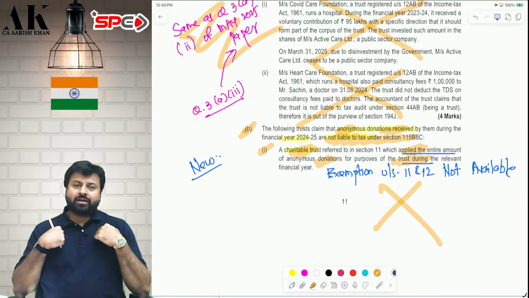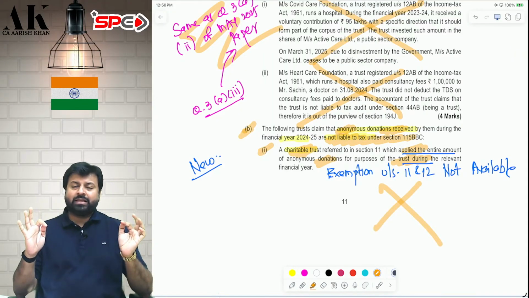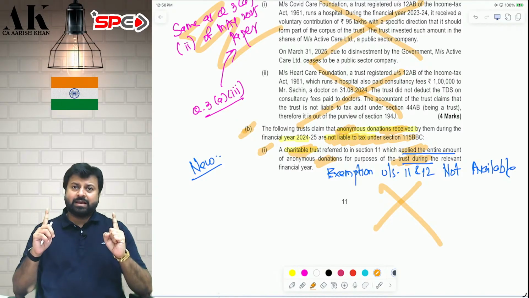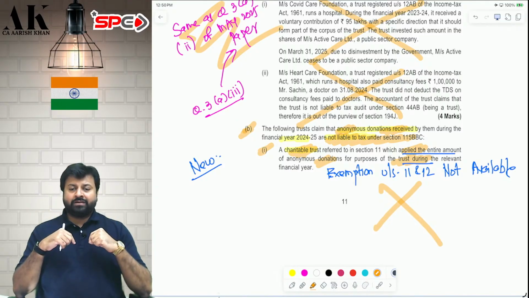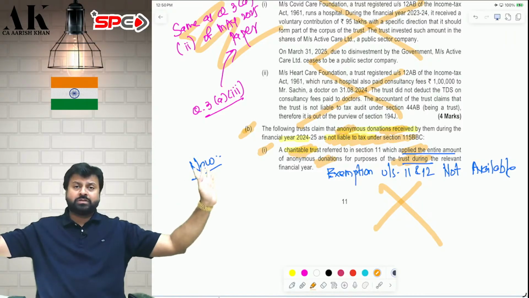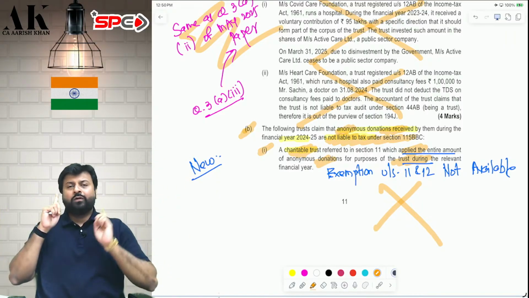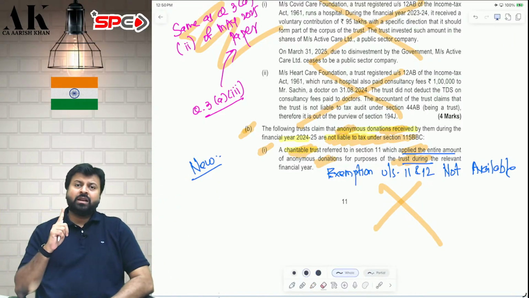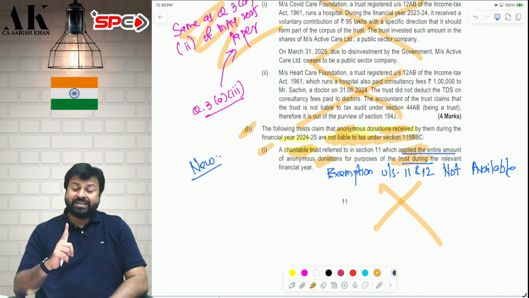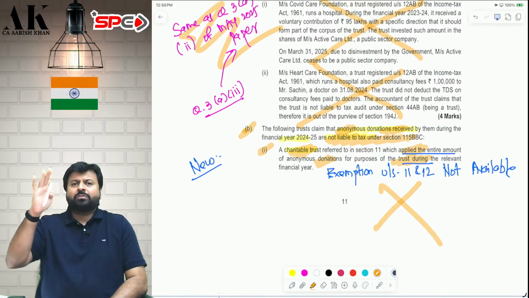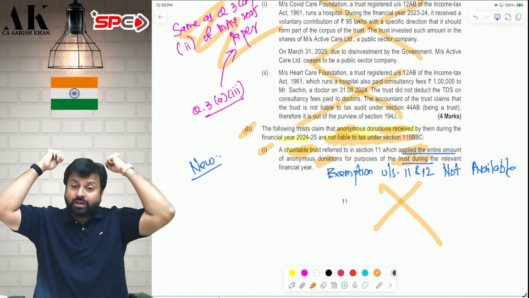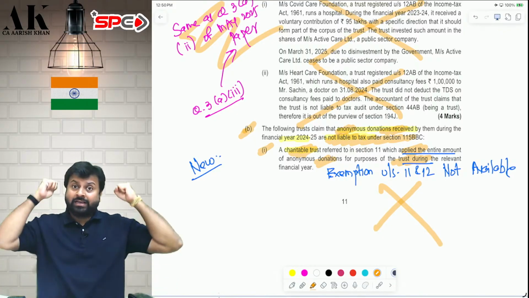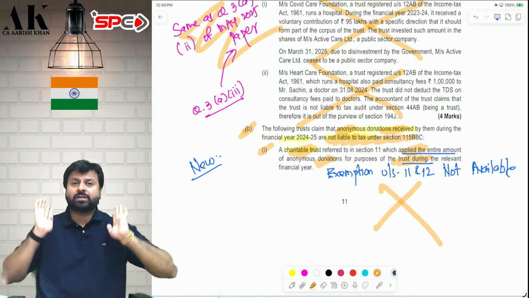If I am a charitable trust, then the provisions of 115BBC are applicable, and if 115BBC is applicable, whatever anonymous donation I have received, even if I apply it for the objects of the trust, I cannot claim exemption. Only one exemption is allowed for a charitable trust from anonymous donation under 115BBC. That is 5% of total donation or 1 lakh rupees, whichever is higher. That much you can claim as an exemption. The rest, even if you apply it, doesn't matter, will be subject to 30% tax.